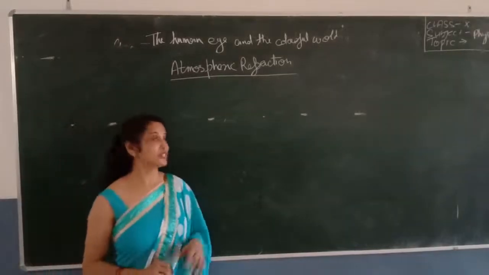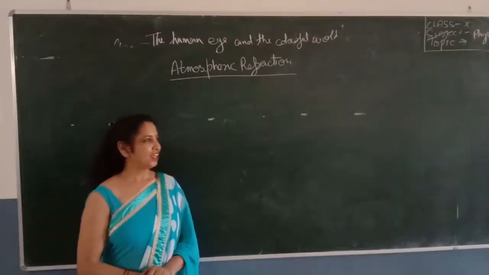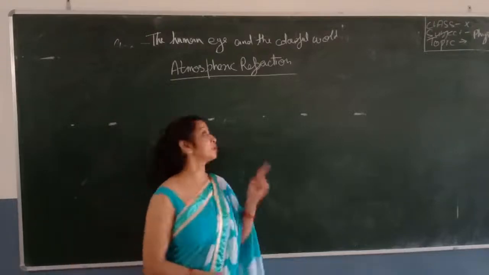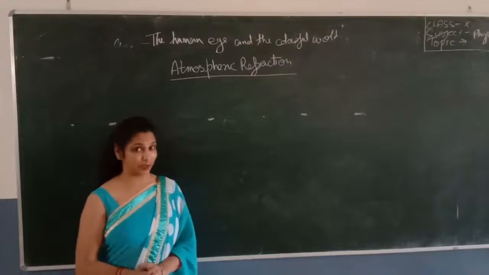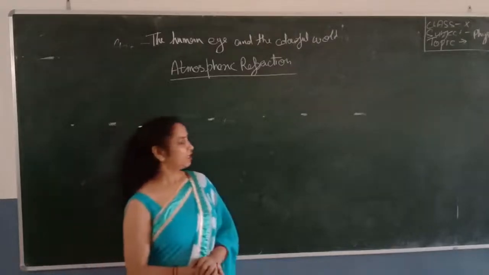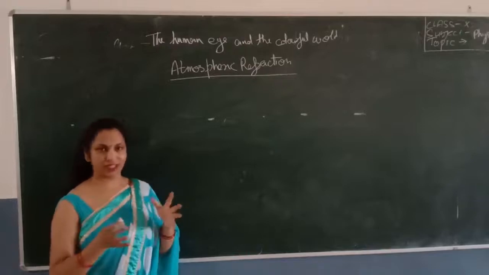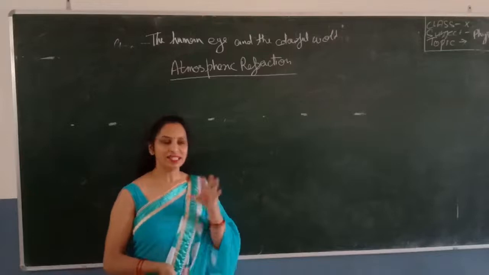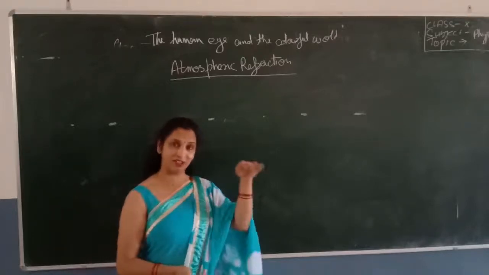First we should know what atmospheric refraction is and what it means. As the name suggests, the refraction due to the atmosphere is called atmospheric refraction. The refraction of light takes place through the atmosphere. You know that in the atmosphere we have air. The atmosphere is made up of air, and this air can have different optical densities at different levels.